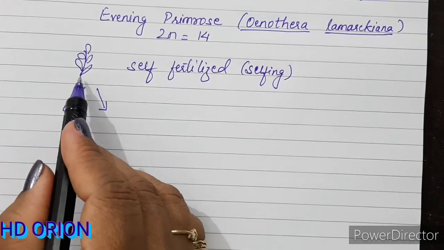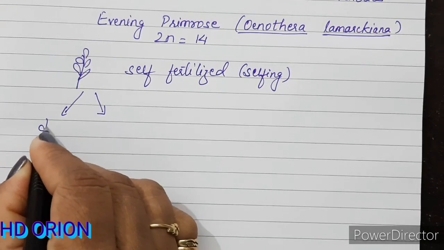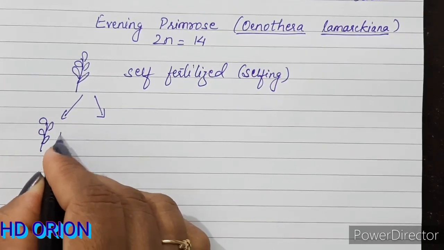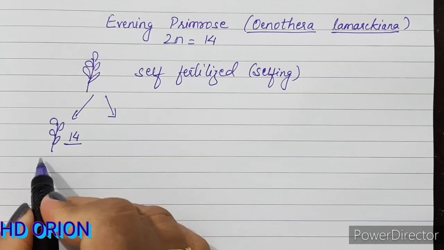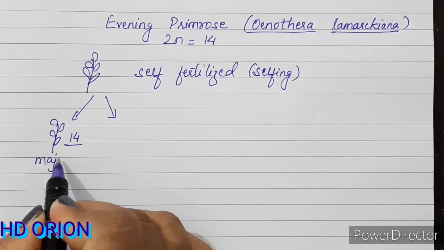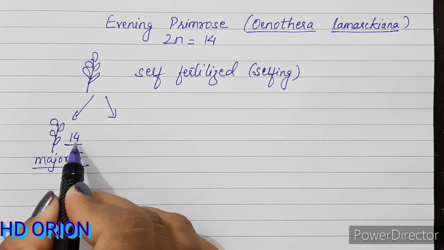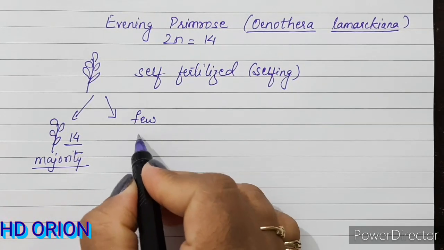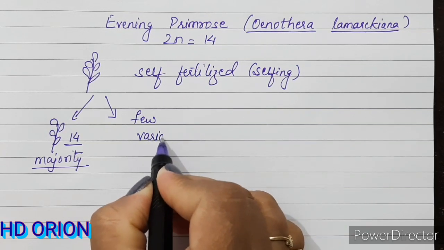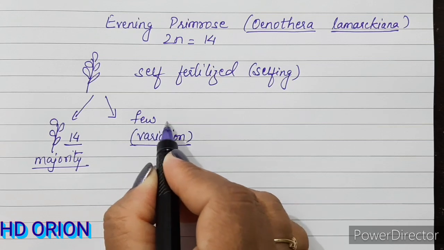The majority were very similar to the parents, that means the parental chromosome number of 14 was inherited, but there were very few which were variant. The variation could be seen in this new variety.